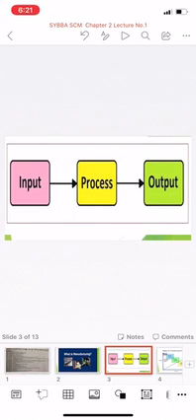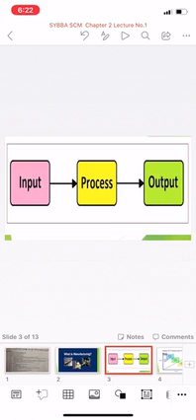All operations in a manufacturing system are concerned with input, process, output. Input means human resources, materials, machines, drawings, etc. In process, procurement, material handling and operations will come. And output means the final product or the services.